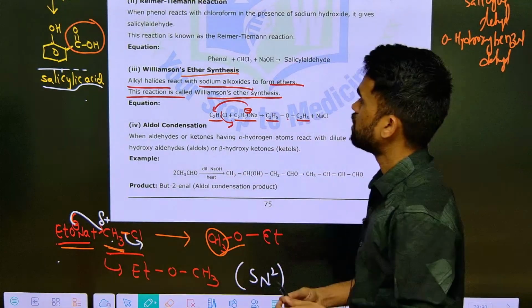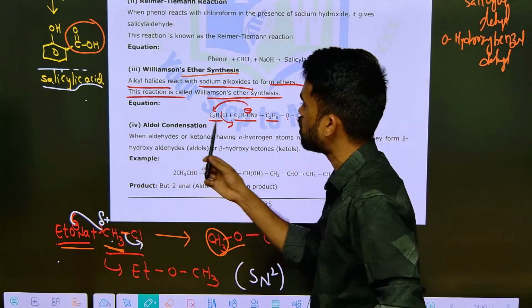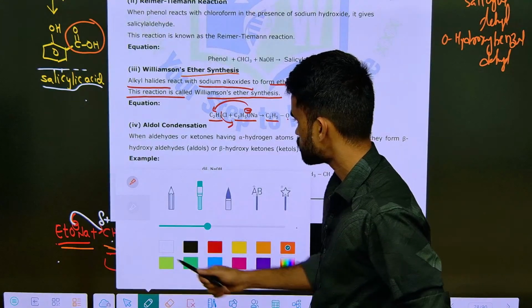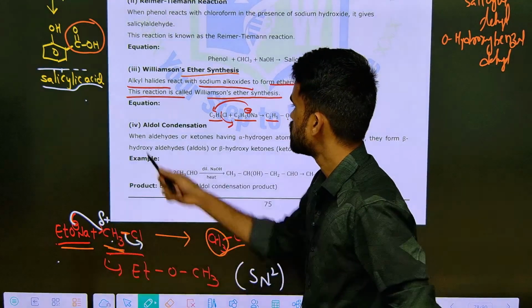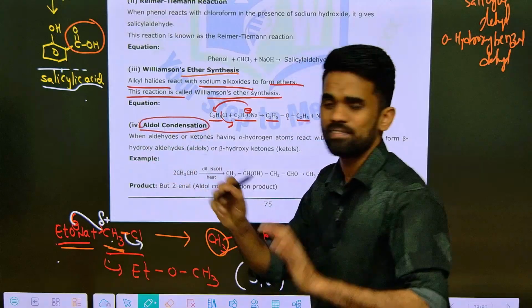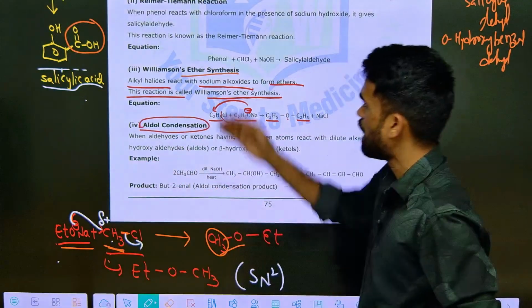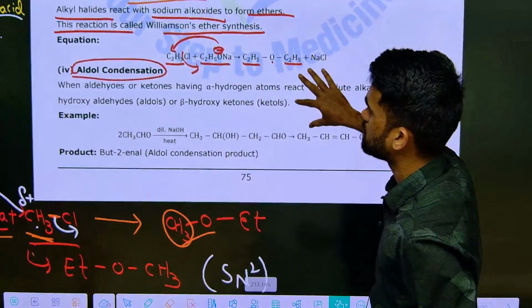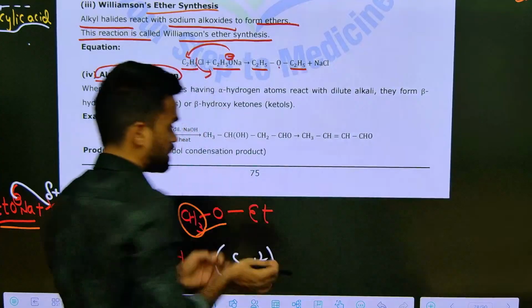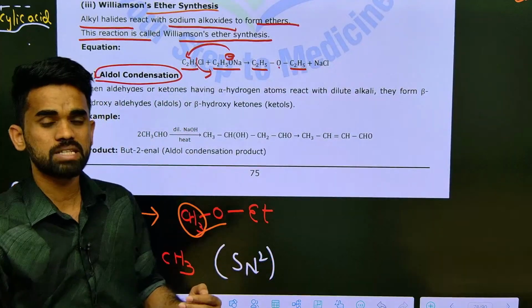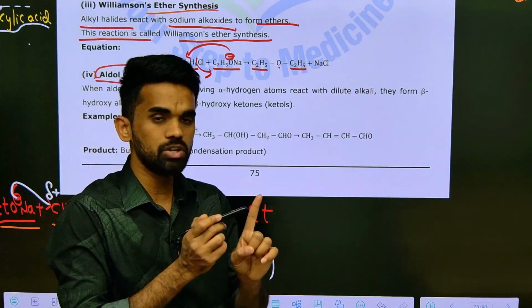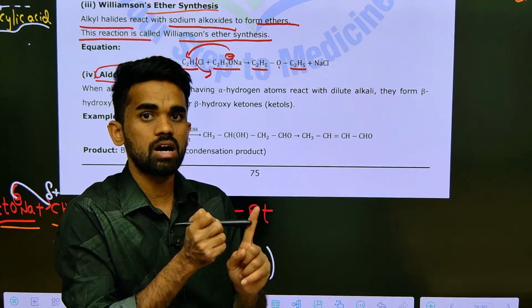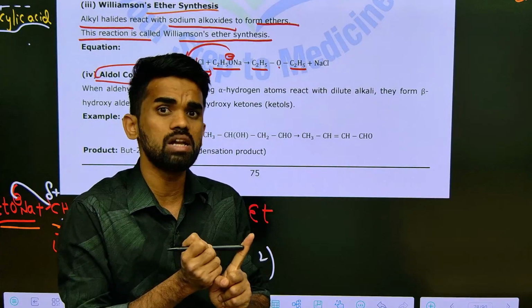Okay, see, now the next reaction here we have is aldol condensation. So aldol condensation, what happens? I will tell you one simple way here also, as we have seen for the last 3 reactions. Just follow these steps. Aldol condensation means you need to take either aldehydes or ketones. These aldehydes, ketones are called carbonyl compounds.